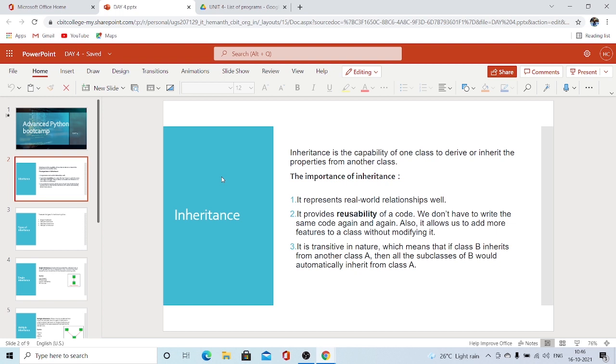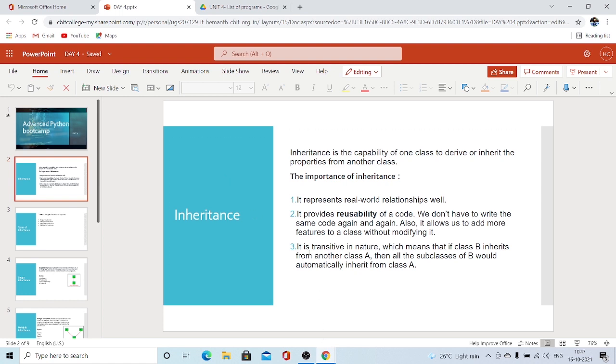You got it, right? Now it provides reusability of code. What is reusability of code? See, already you have some methods and data members inside a class, and you are inheriting them into another class because you need not write the code again. If you just use this inheritance concept, you can directly acquire those properties. If you acquire those properties, there is no need to write them again. Just using inheritance, the number of lines of code will be reduced. So reusability of code is one of the best importances of inheritance.